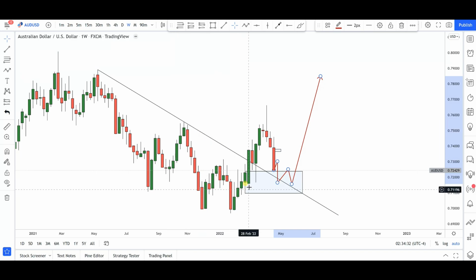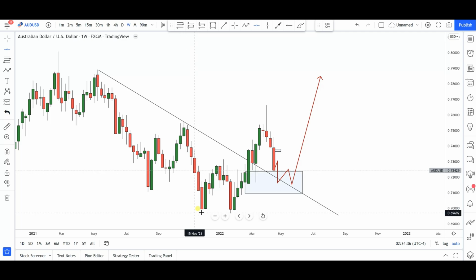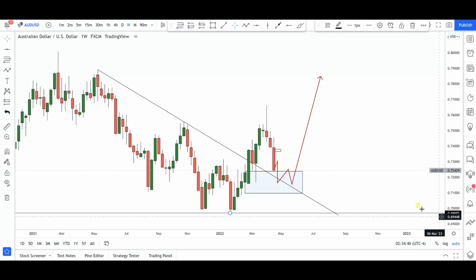So like I said, I'm only going to be bearish in this particular currency pair if price begins to make a new low below the 0.6969 area. But for now, in my own opinion, this is an area where I will expect the bulls to start coming back into this market if we are going to be continuing to the upside. All right, so that's pretty much it for the weekly time frame.